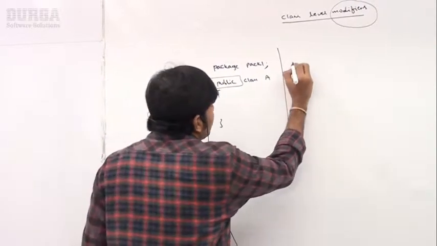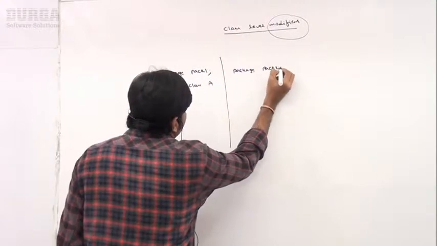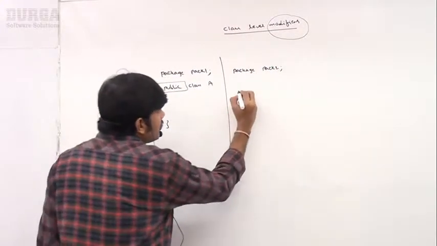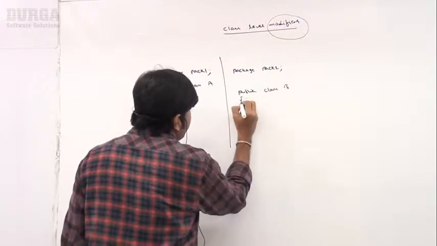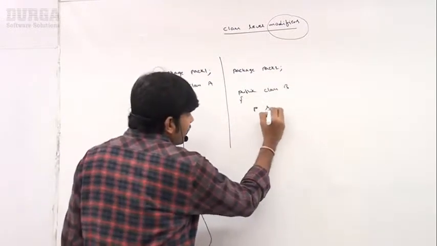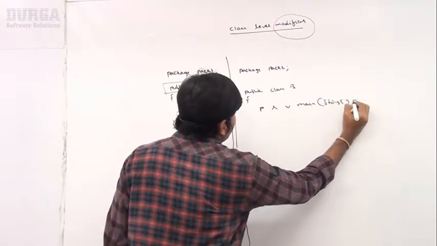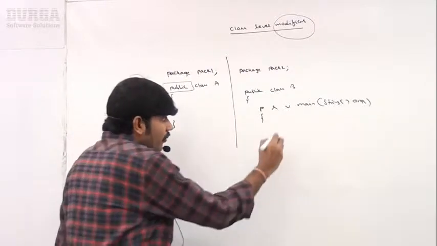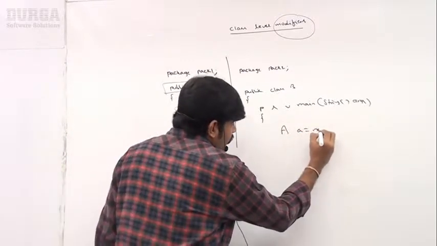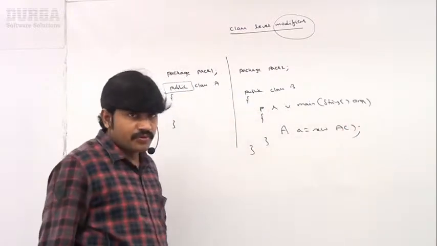Now just observe: package pack2, and public class B. I am taking the public static void main method, with String array args. Now A is equal to new A.